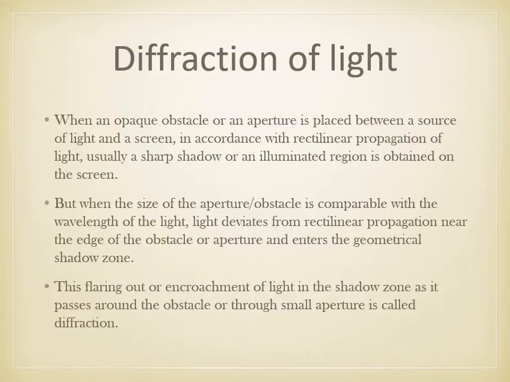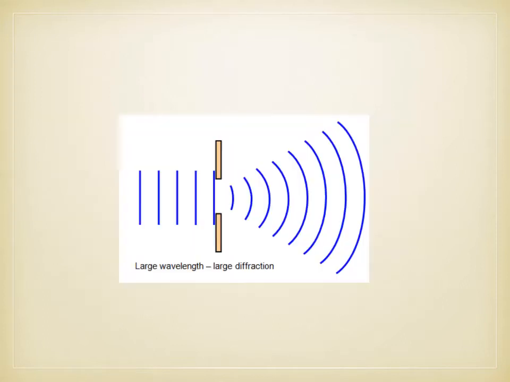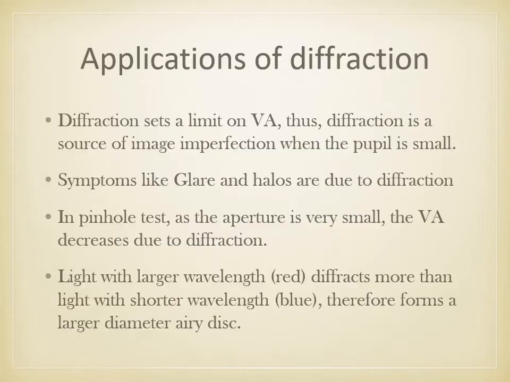Then another property of light is diffraction of light. When an opaque obstacle or aperture is placed between the source of light and the screen, a sharp shadow of an illuminated region is obtained on the screen. This can be shown by this diagrammatic representation. We can see the larger wavelengths when they go to the small aperture, there is shadowing or expansion of the edges of the waves.